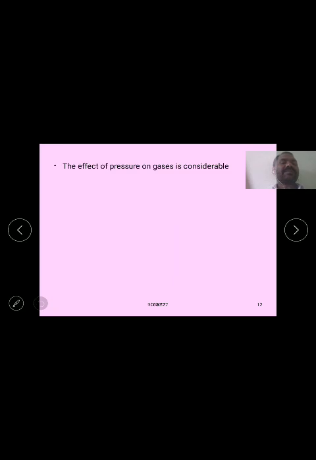So the CGS unit of specific heat is calorie per gram per degree centigrade, the SI unit is joule per kilogram into Kelvin inverse, and the dimensional formula is M0 L2 T minus 2 into Kelvin inverse.